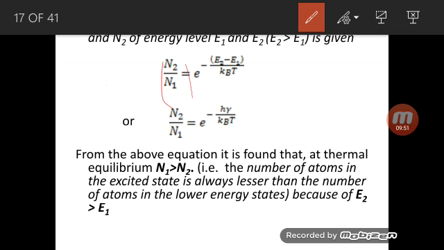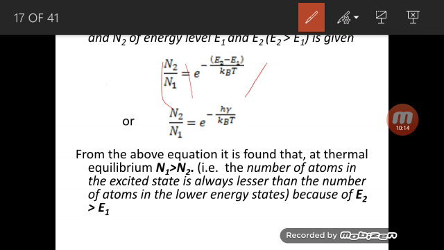So N2 by N1 is the ratio of the population. It is given by exponential of e raised to minus (E2 minus E1) by kBT. I told you E2 and E1 are nothing but the energy levels of the upper and lower energy levels. kB is the Boltzmann constant, T is the temperature. So using this I can find the ratio of those two populations.